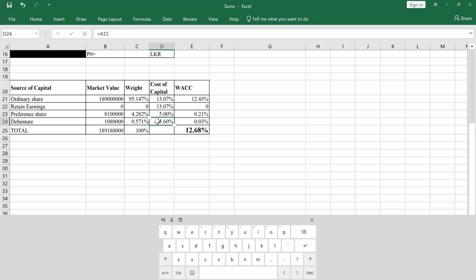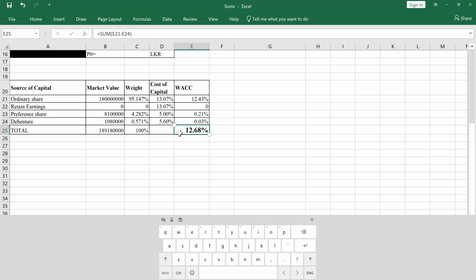Then the weighted average cost of capital can be calculated: weight multiplied by the cost of capital of the particular source. Then you can get these values. At the end of the day, the total can be obtained here: the weighted average cost of capital of ordinary shares plus that of retained earnings, here 0, plus that of preference shares plus that of debentures. The total value is the weighted average cost of capital of the firm.